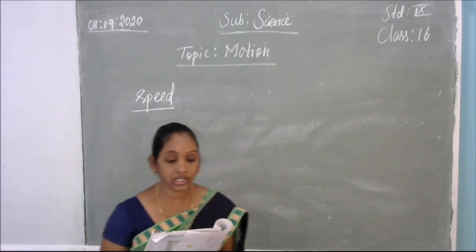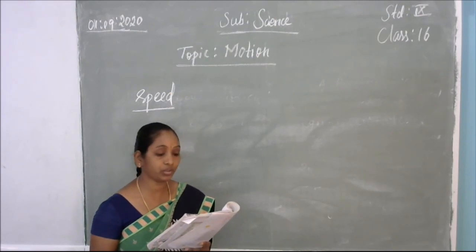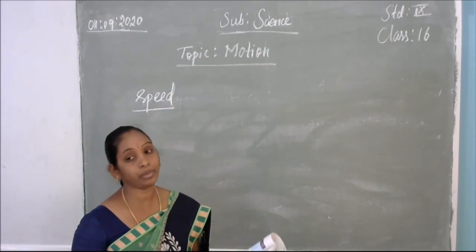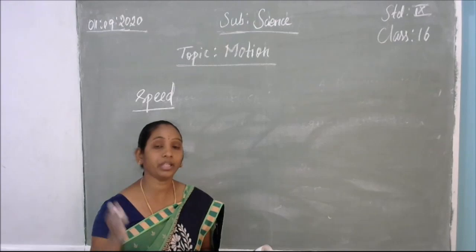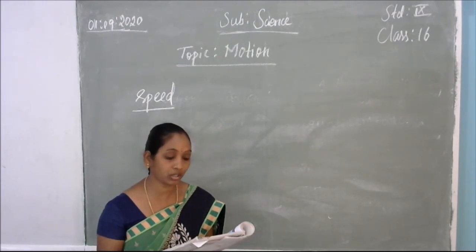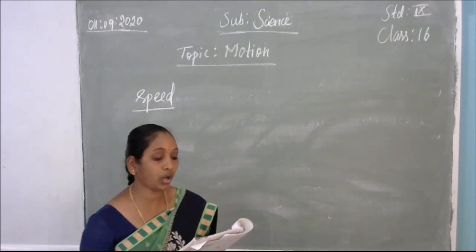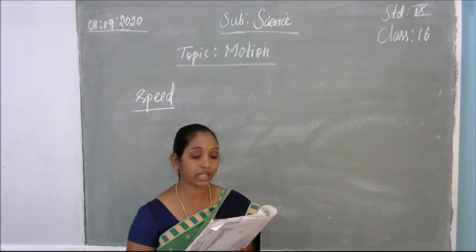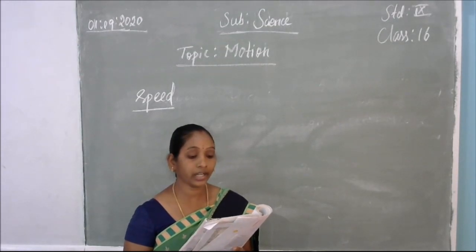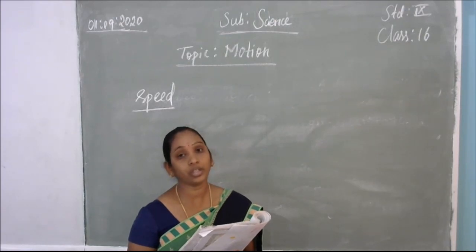Different objects may take different amounts of time to cover a given distance. So that is depending on the speed. The two vehicles will start at the same time, but they will reach different positions at different times. That means the distance covered will be different there. So how will it happen? Some of them move fast and some move slowly. The rate at which objects move can be different.